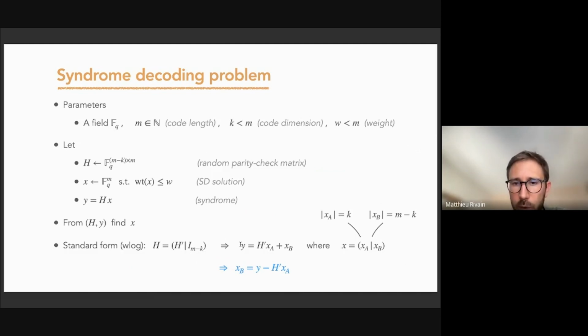This enables us to write y as H' x_A plus x_B, where x_A are the k first coordinates of x, and x_B are the m minus k last coordinates of x. This implies that we can consider that x_A is the secret here, because x_B can be recovered from x_A and the public information from the instance. Basically, we have x_B equals y minus H' x_A. And so this actually enables us to reduce the communication cost.